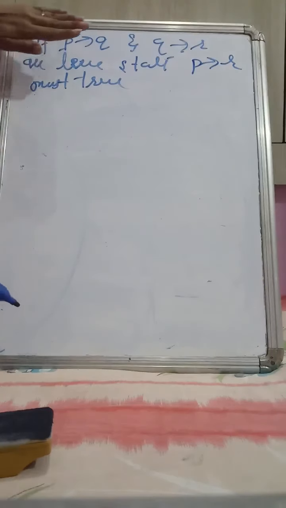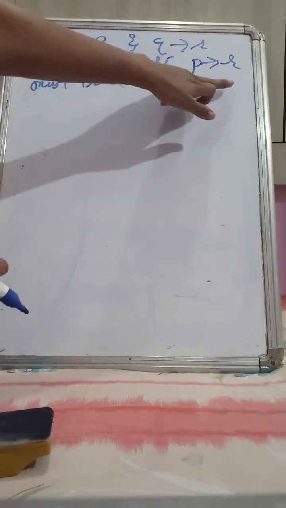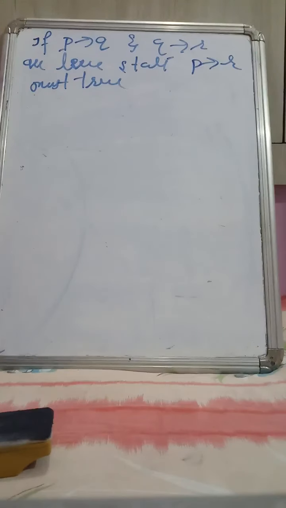So these are the hypothesis, and our conclusion is p implies r. These are the true statements, then this must be true. You will get to know if you take an example. We'll take one example to see how.